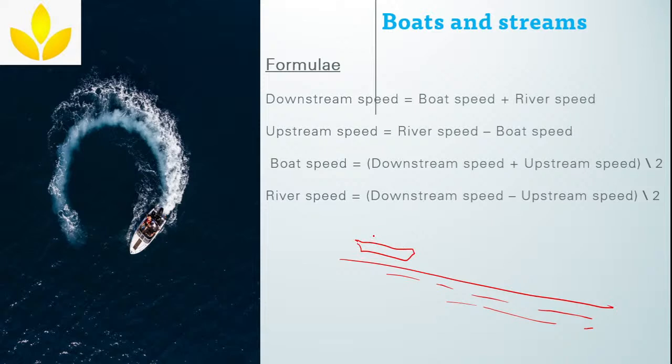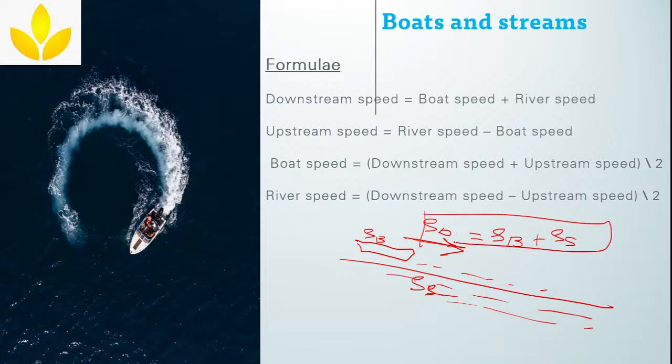This is boat. Okay. And we'll take speed of the boat as speed of the boat and the river speed as river speed or speed of the stream, anything. Now, if you are moving downwards, along with the river, this I will call as downstream speed. What will happen? The speed of the boat increases or decreases? The speed of the boat increases, right? So, downstream speed is equal to speed of the boat plus speed of the stream.